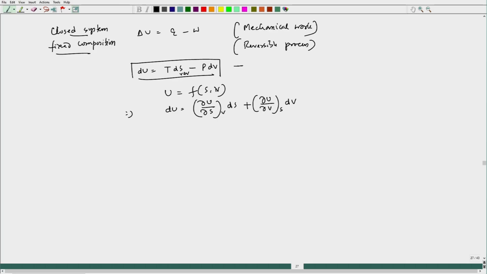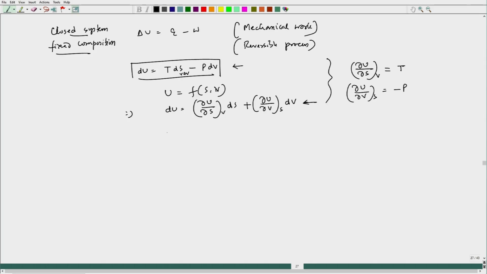If I compare these two equations, I get the following.